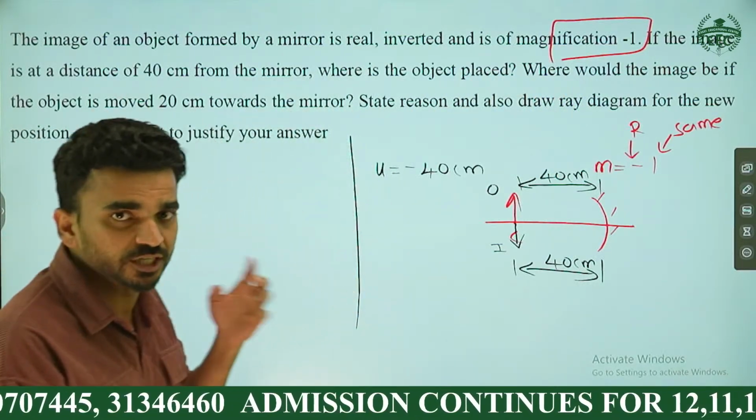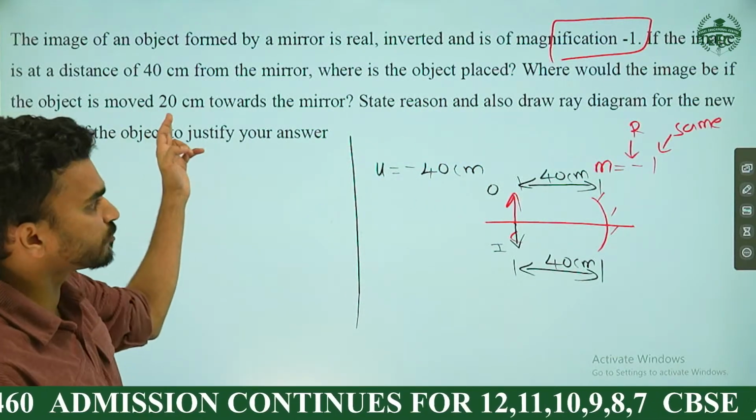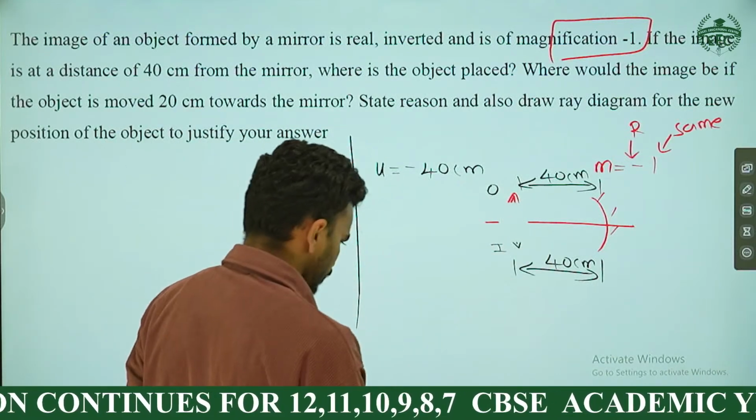Okay, then the next part of the 3-mark question. Where would the image be if the object is moved further 20 centimeter towards the mirror? So this is 40. What is this?